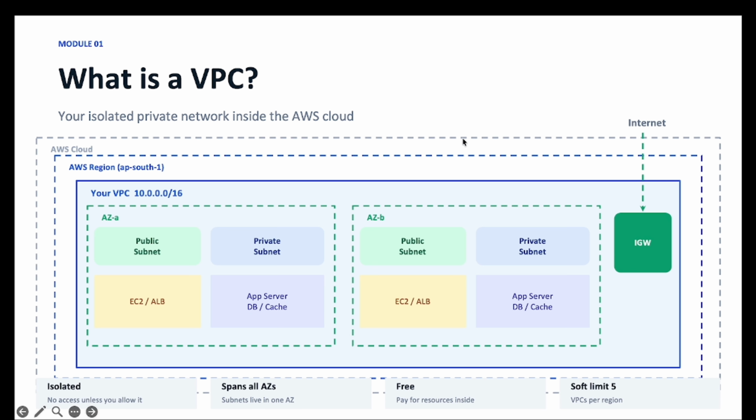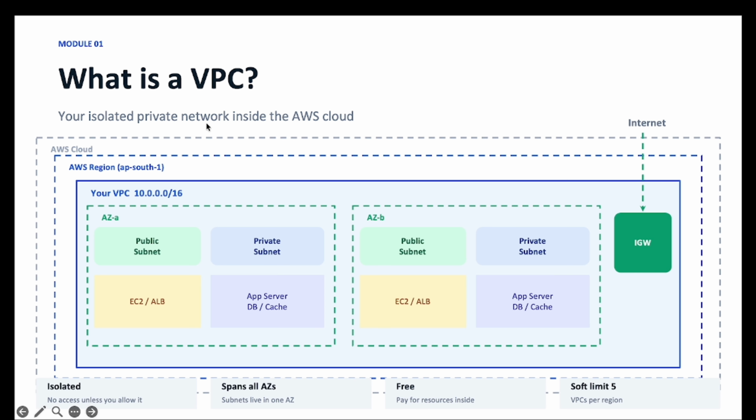So what is VPC? VPC stands for Virtual Private Cloud. It is a logically isolated section of a cloud provider network where you can launch resources in a virtual network that you define. You have full control over the networking environment: IP ranges, subnet, route table, gateway and security setting.